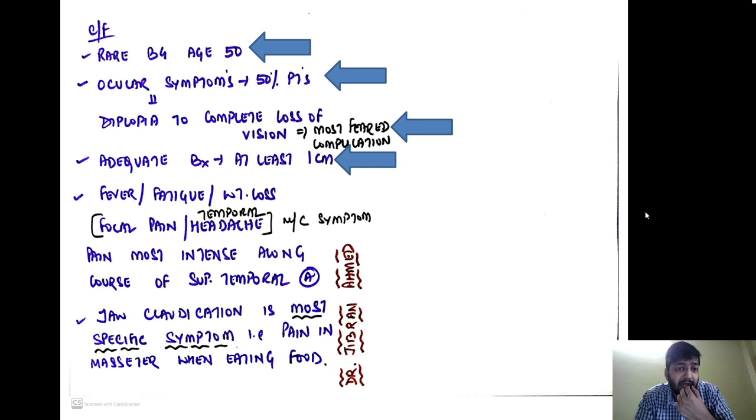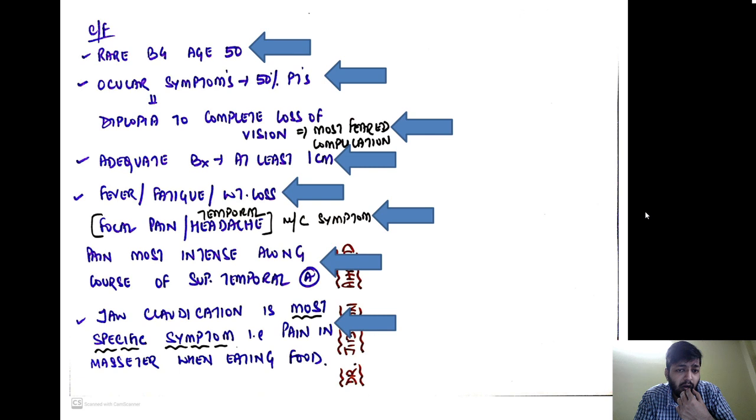The patient presents with fever, fatigue, and weight loss. Remember, the patient will have a very common pain, a focal pain or temporal headache, at the site of the temporal artery. If you touch that particular part, there will be tenderness. So the most common symptom is temporal headache and focal pain, with pain being most intense along the course of the superficial temporal artery.